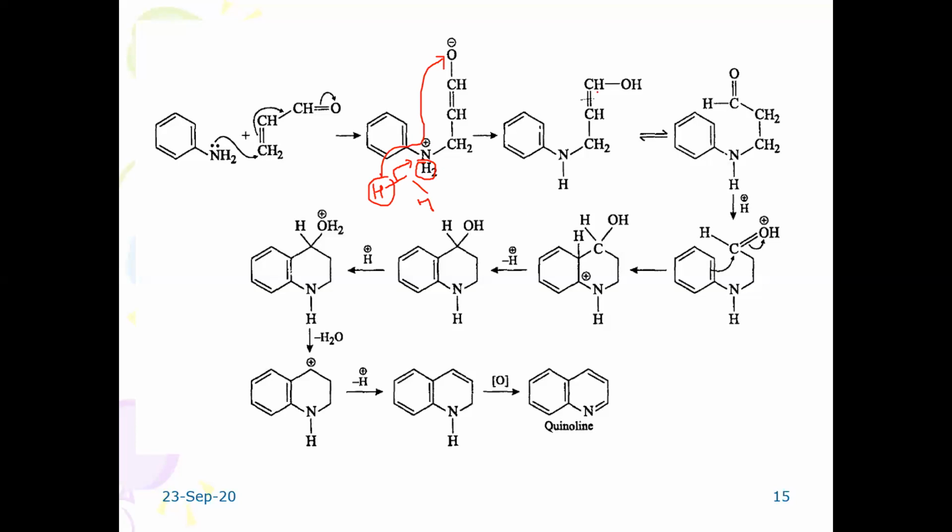So now it is converted into CH double bond CHOH.